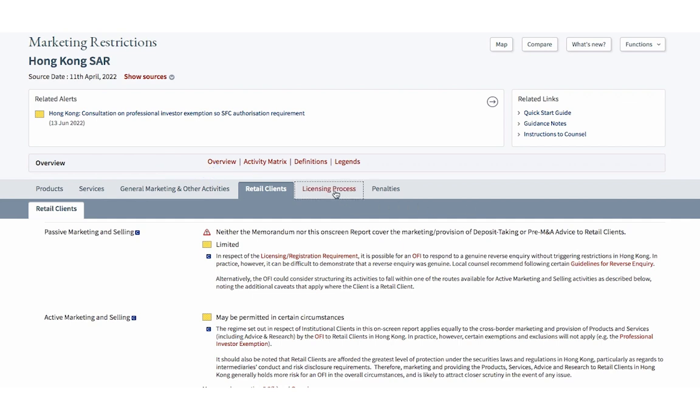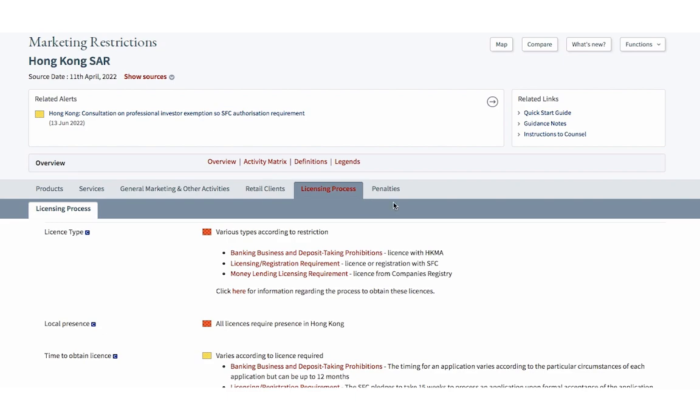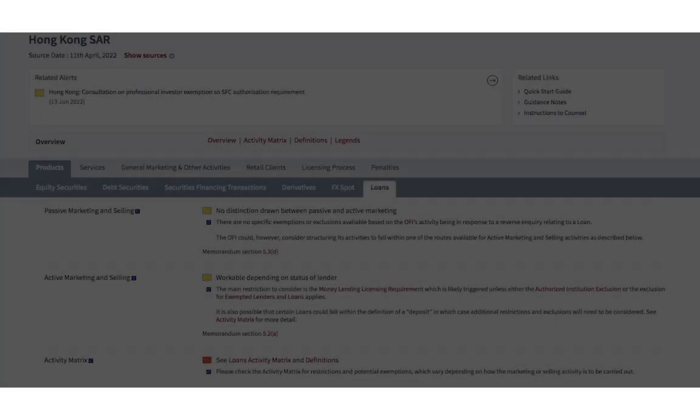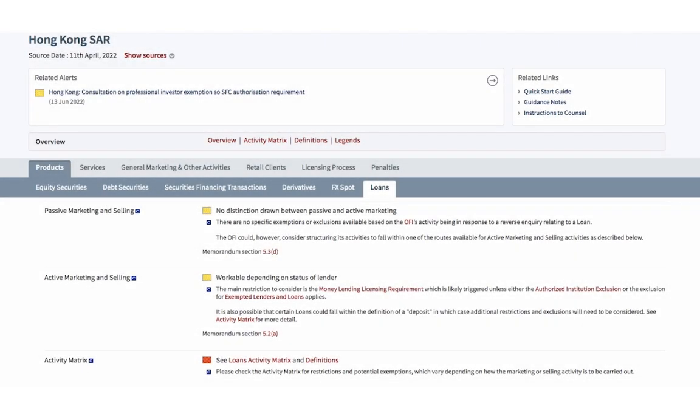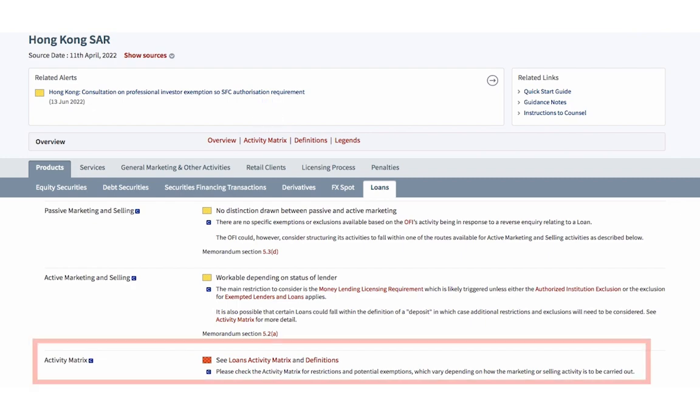Where a license is required, we clearly set out the process, including time and cost. Each section is broken down to include further detail. For example, for each product and service, there are separate sections considering the position whether the marketing is passive or active. But what if you want more detail on licensing regimes and exemptions that apply to, say, loans in a specific country? We've developed a proprietary activity matrix for each key activity, which can be accessed from either the top of the report or inside the relevant tab.